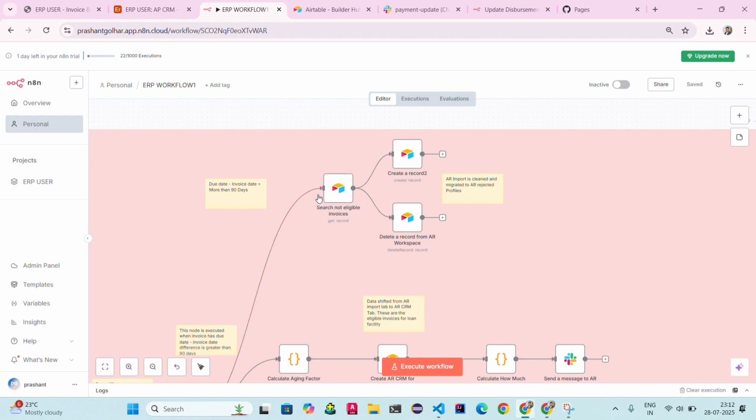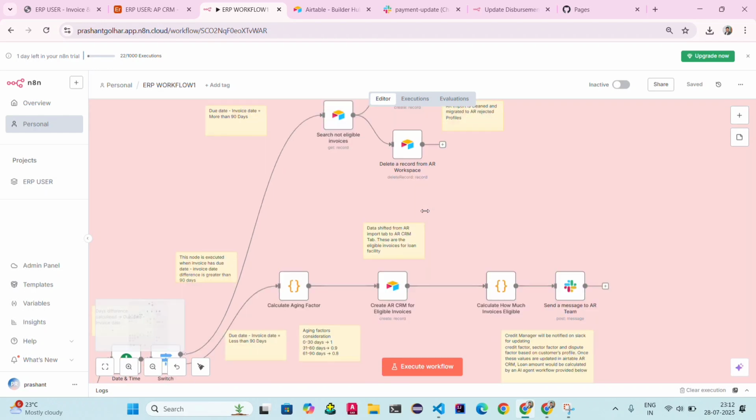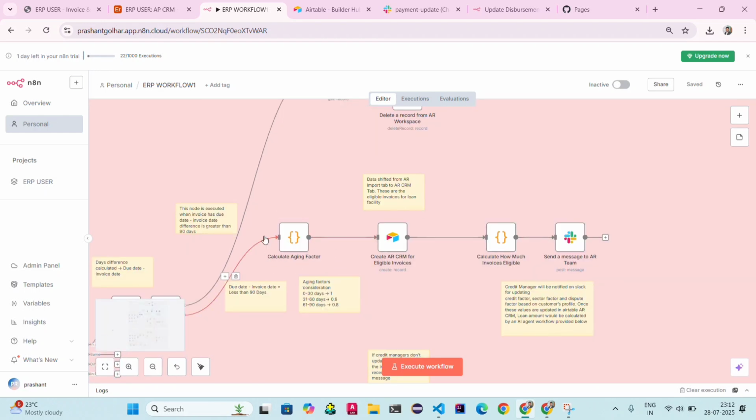Firstly it will search the record. Those profiles will not be eligible for the AR CRM, and it will create a separate table and delete the record from the AR workspace. Similar to the eligible invoices.